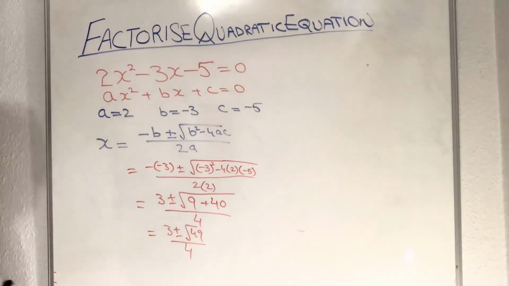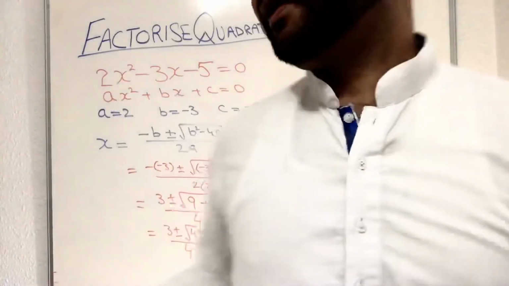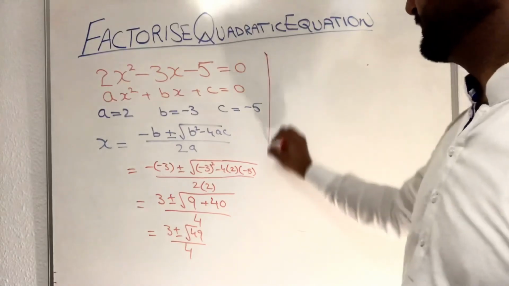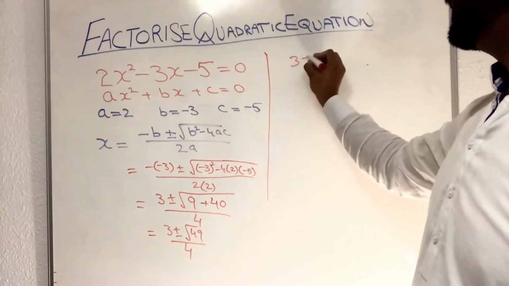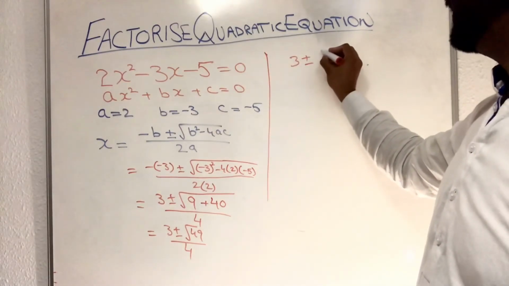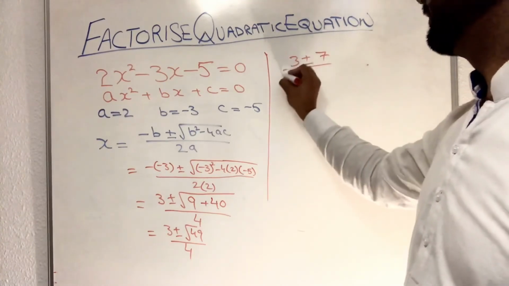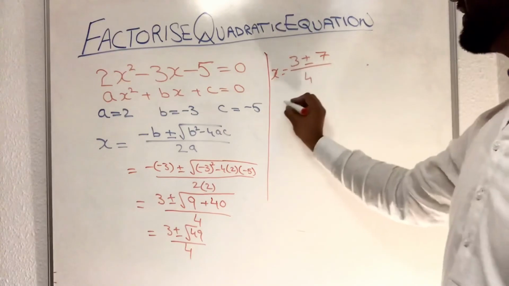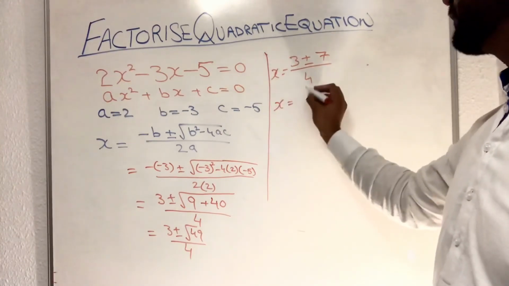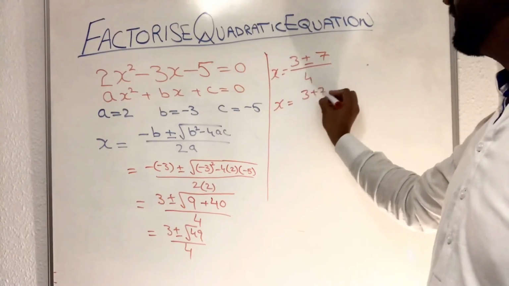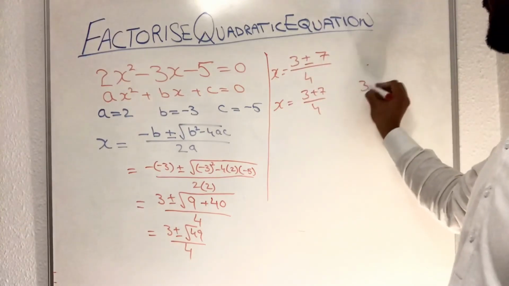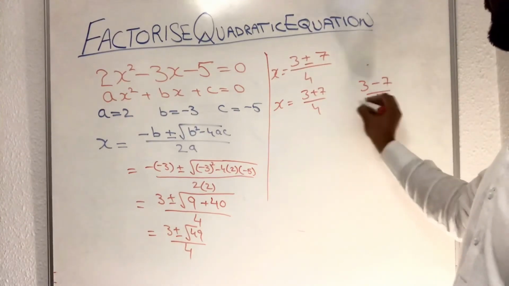Right? So we have to work out the values. 3 plus minus square root of 49 is 7. One is positive, one is negative, same as the previous one. 3 add 7 over 4 and 3 minus 7 over 4.